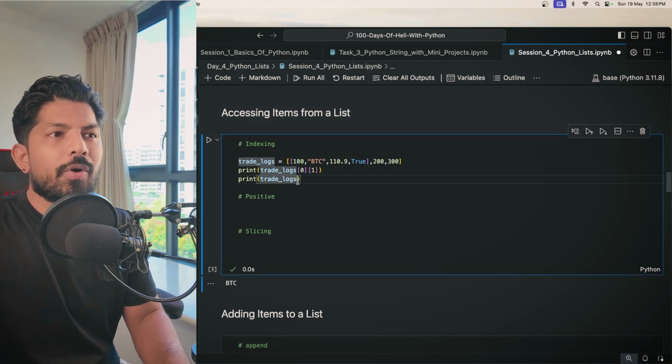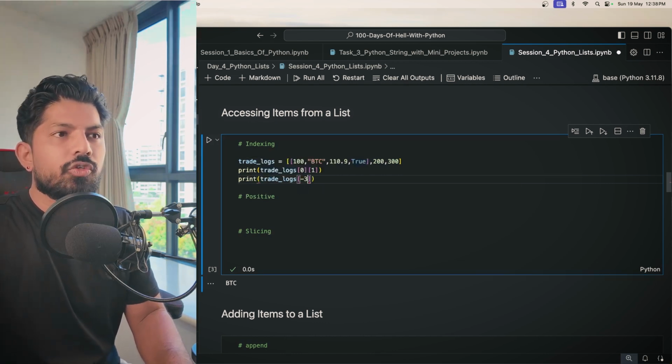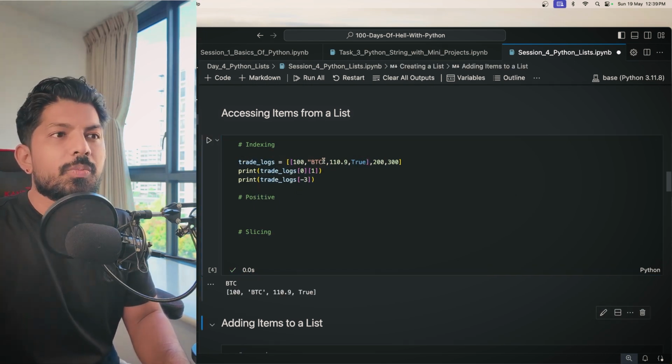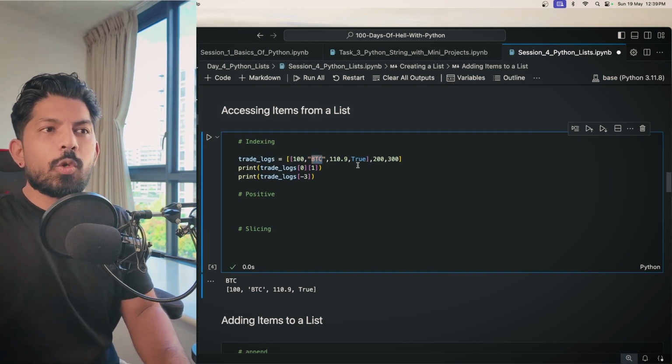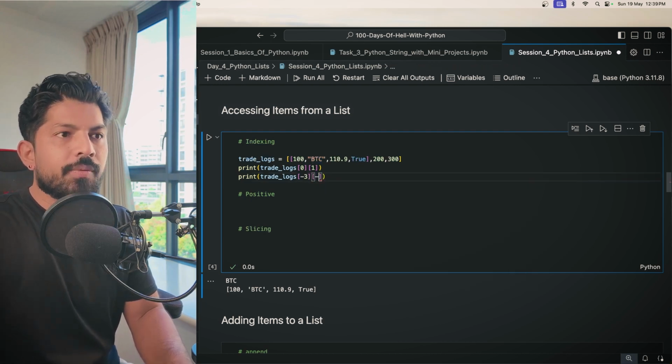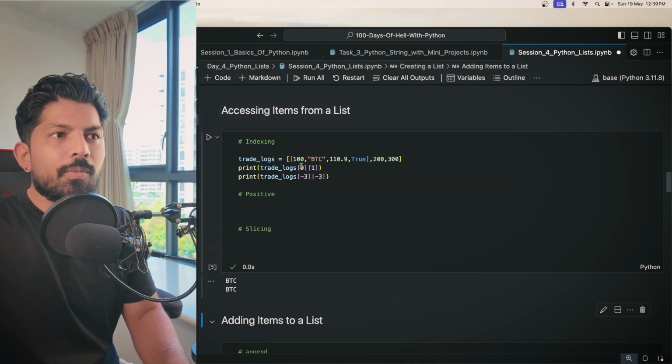So we have to provide here -3. When we hit shift enter, we get this item, which is a list. But our desired result is this BTC, correct? So inside this list, which position is it at? -1, -2, and -3. Same, right? So when I give here -3, I'll get the same result, right? With positive indexing and then with negative indexing.